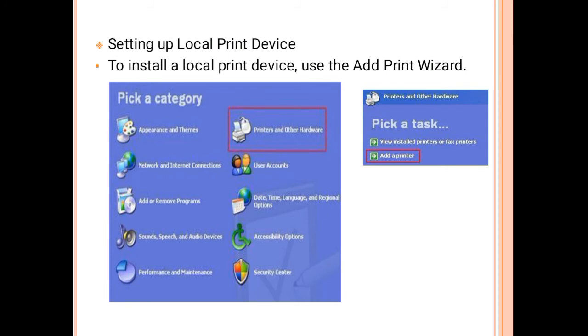Once again, step number 1 for setting up a local print device is to open the control panel, then select printers and other hardware, and then select add a printer.